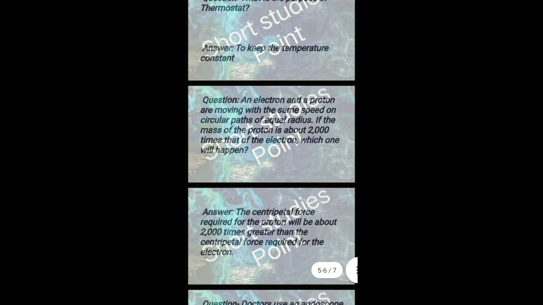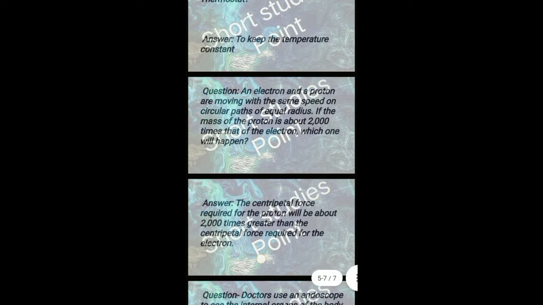Next question: an electron and a proton are moving with the same speed on a circular path of equal radius. If the mass of the proton is about 2000 times that of the electron, which one will happen? Answer: the centripetal force required for the proton will be about 2000 times greater than the centripetal force required for the electron.